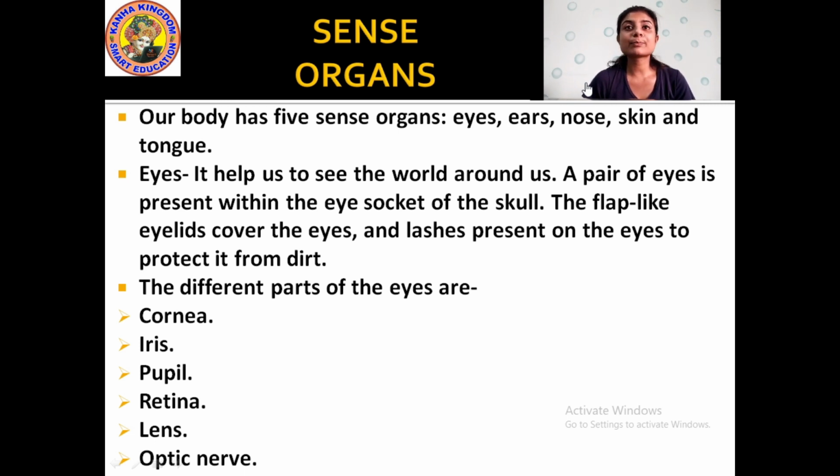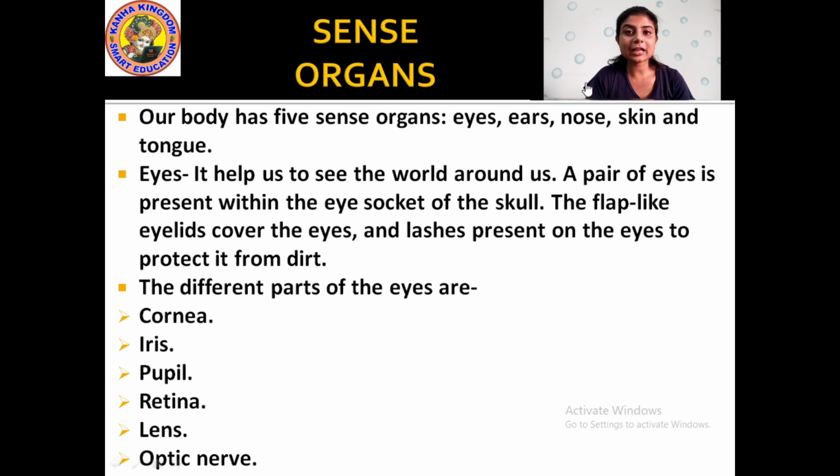A pair of eyes is present within the eye socket of the skull. The skeletal system, the skull, I already told you. We have an eye socket. This is the eye socket, inside which our eye is present. Okay. The flap-like eyelids cover the eyes, and lashes present on the eye protect it from dirt. And what is present in our eye? The eyelashes that protect the eye from the dirt.